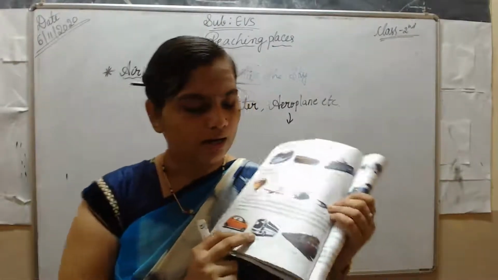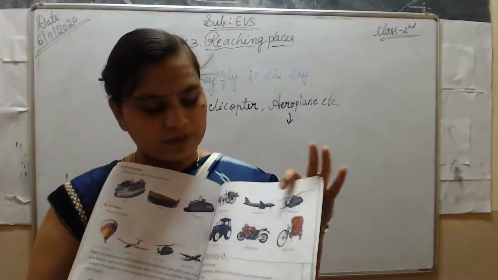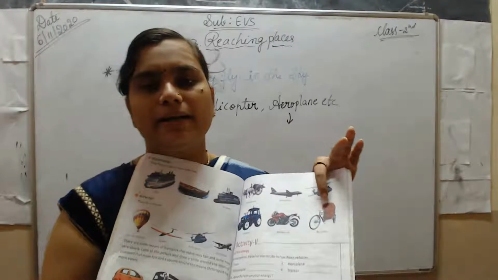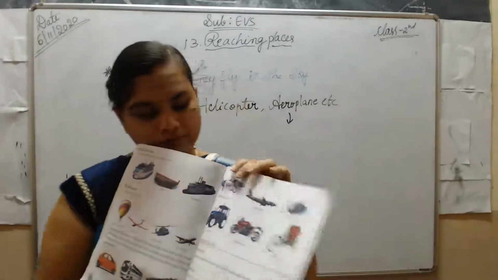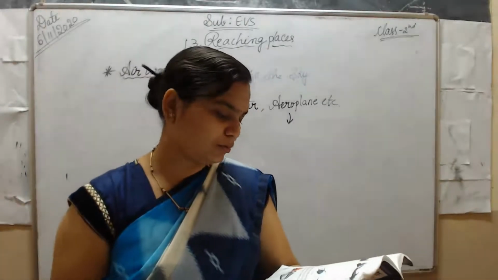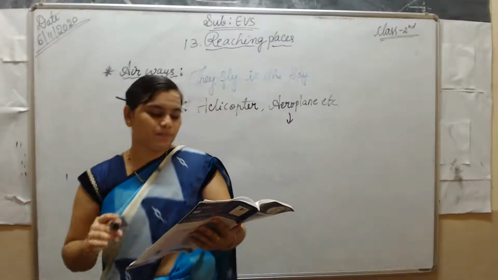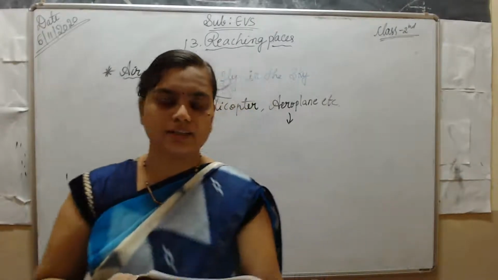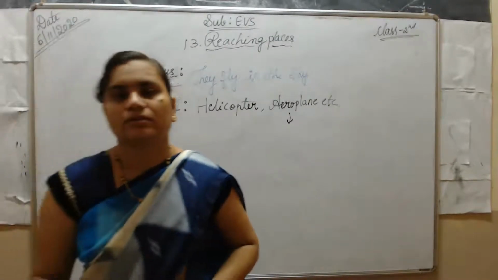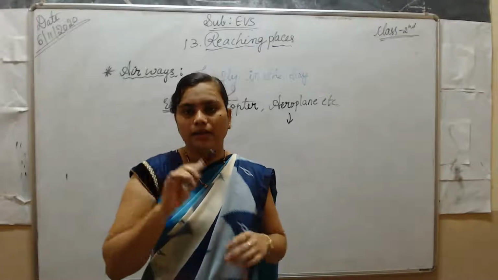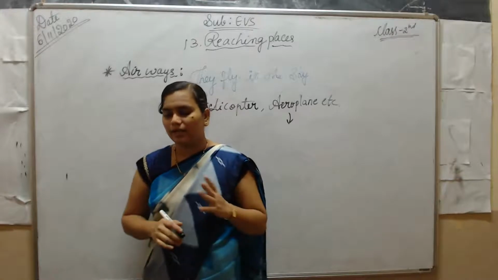Car, bus, train, bullock cart, aeroplane, helicopter, tractor, motorcycle and rickshaw are given here in pictures. Circle the vehicles which move very fast and square the vehicles which move very slowly. Yes, students, do it yourself.